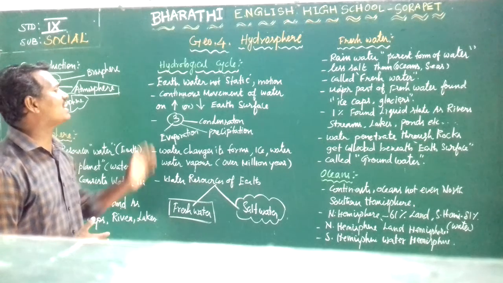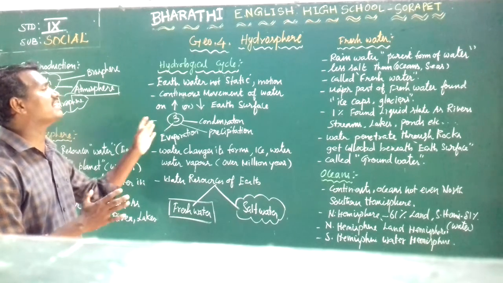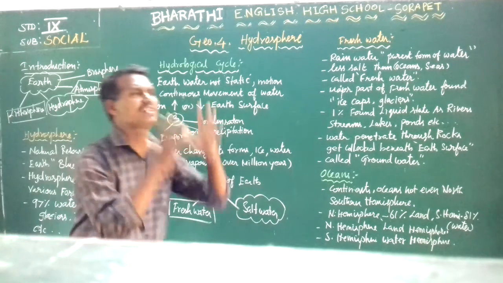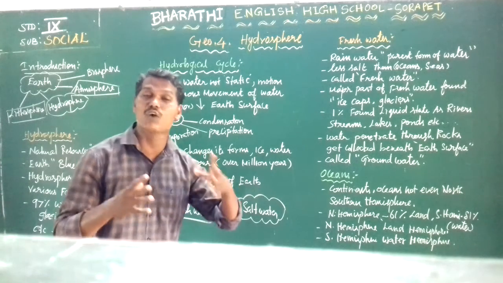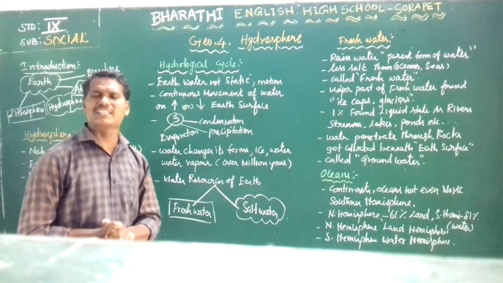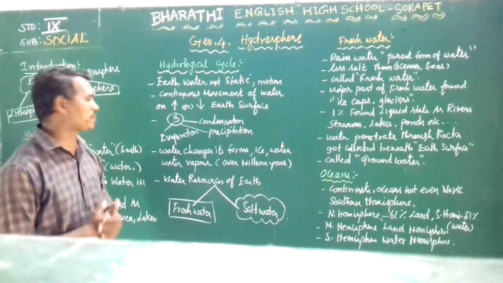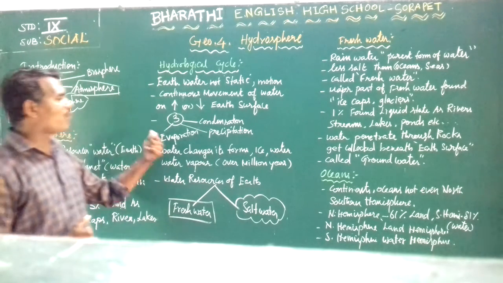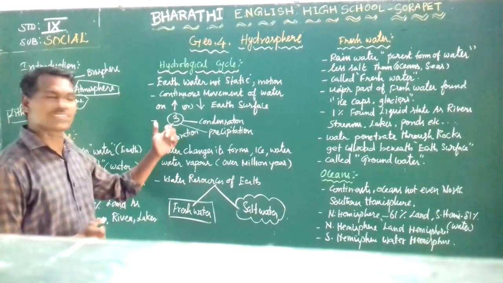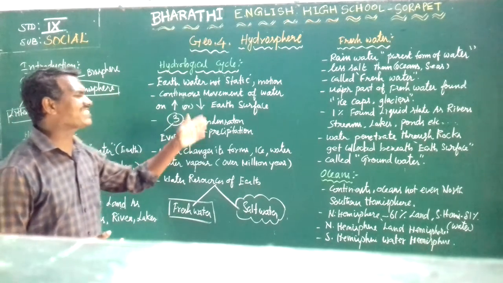The water's hydrological cycle has three processes. What are the three processes involved in the hydrological cycle? The first one, evaporation. Second one, condensation.